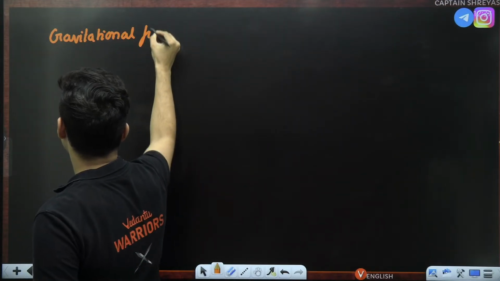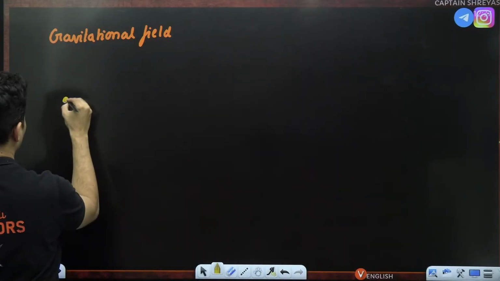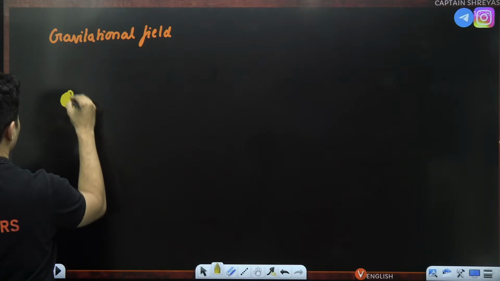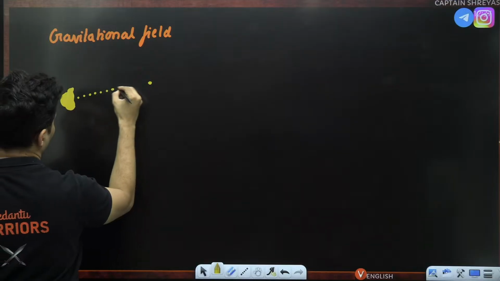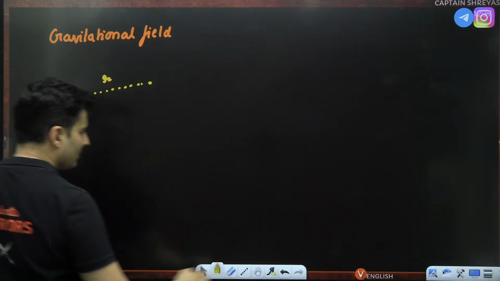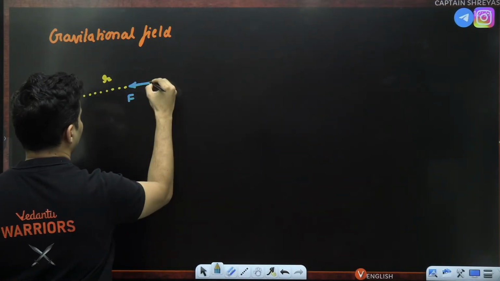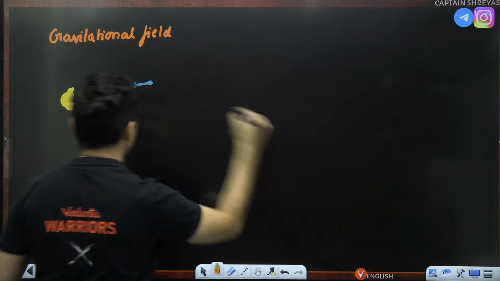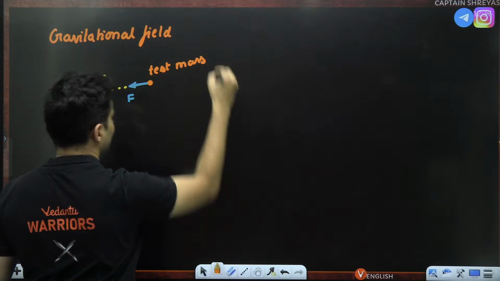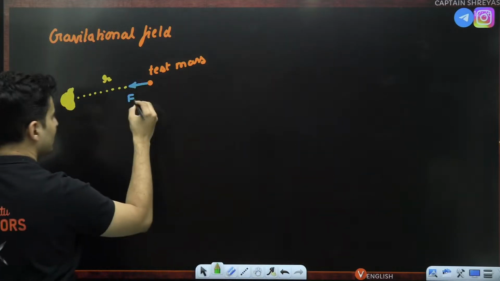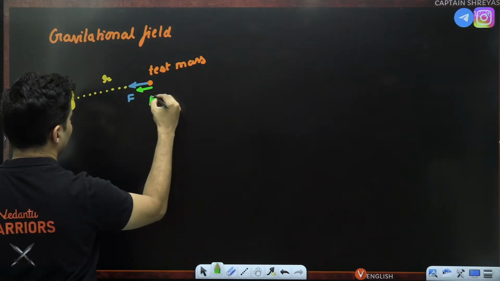The gravitational field, because of a system of masses or a mass, whatever it is, at any point is defined as follows: you find the force acting on a test mass and divide by that mass, and what you get is the gravitational field.